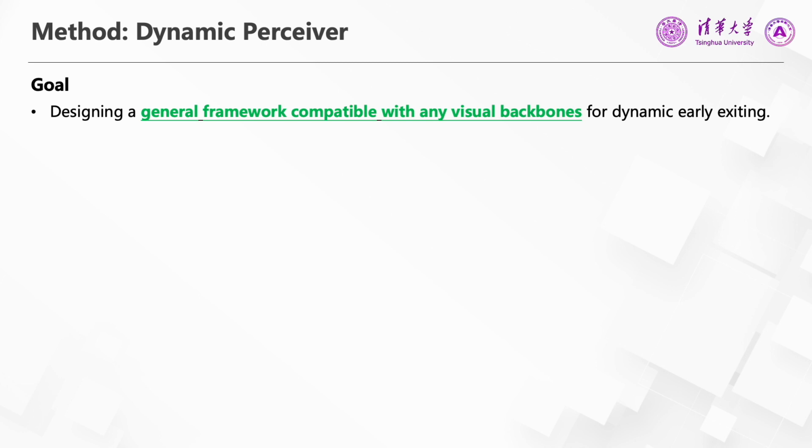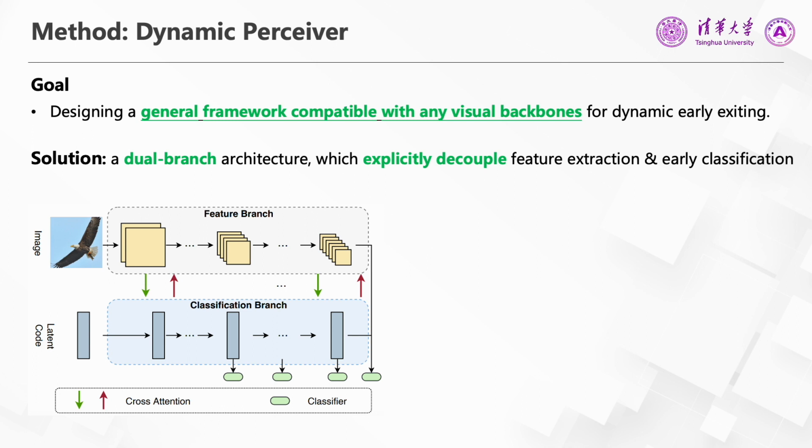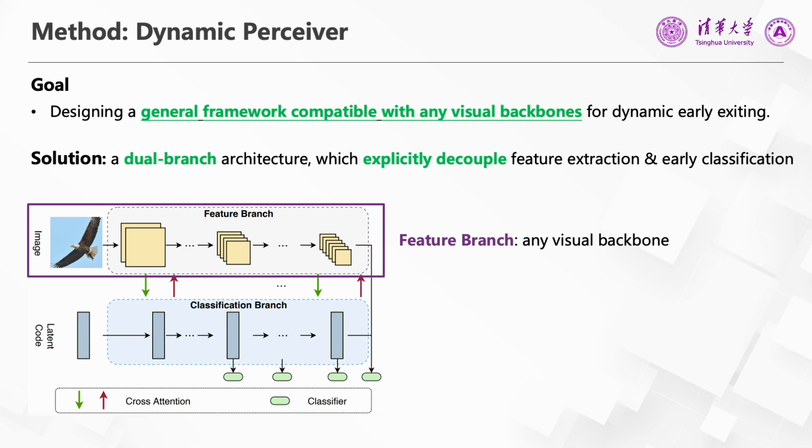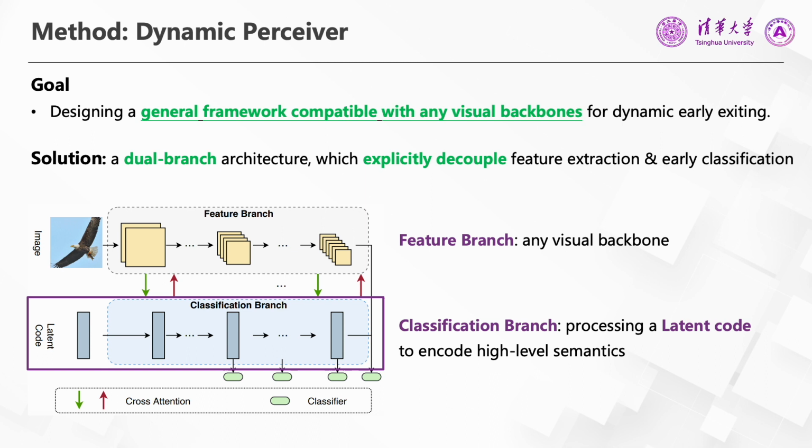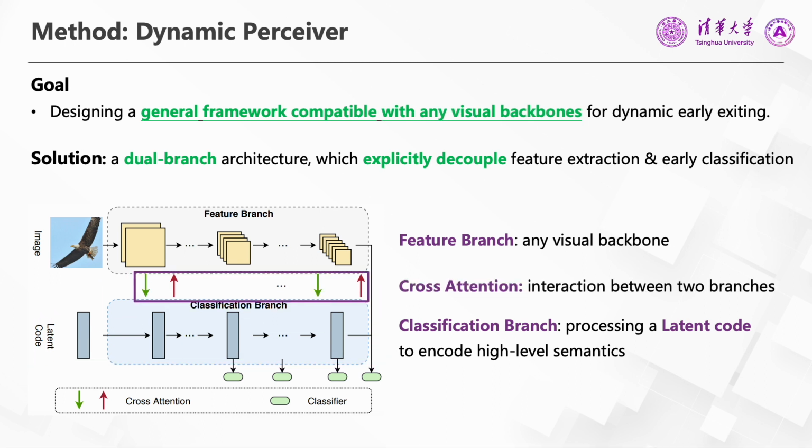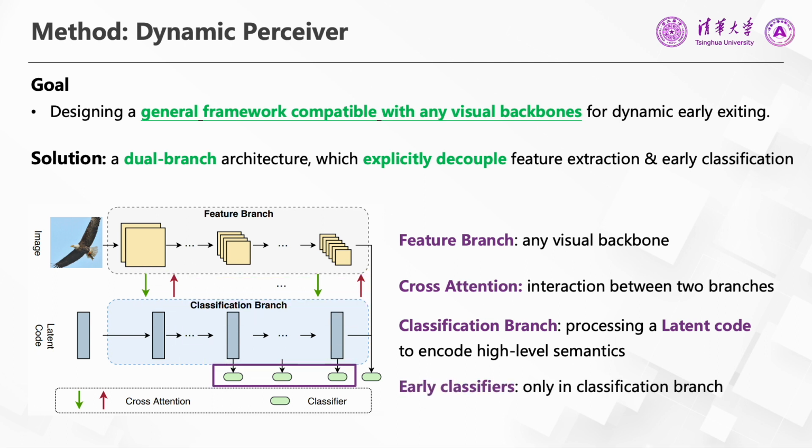Given that directly adding classifiers in a backbone is suboptimal, our solution is the proposed dynamic perceiver, a two-branch architecture which explicitly decouples feature extraction and early classification. Specifically, the first branch is named feature branch, which can be selected as any visual backbone. The second branch is named classification branch. Its input is a latent code. This latent code is a learnable token sequence, which is specially used to encode high-level semantics. We build interaction between these two branches via cross-attention layers. Finally, multiple early classifiers are appended in the classification branch. Later, we will use an ablation study to show that such decoupling is suitable for dynamic early exiting.